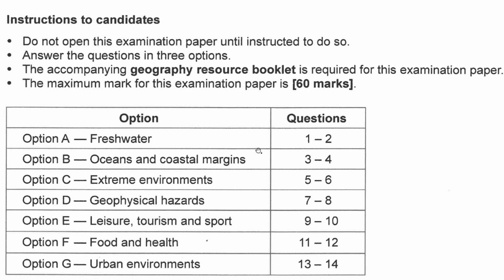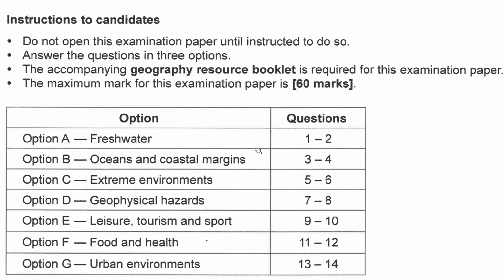Options A to G. Wow, so many. Your geography teachers are hardworking, making all 7 options for you. So 60 minutes for three options, so each option is about 30 minutes. Remember the timing; it should be equally distributed. Some might be easy, but if you start one in the last 5 minutes, you can't finish it. In the real IB exam you are not allowed to have any watch, so you have to look at the clock of the hall.